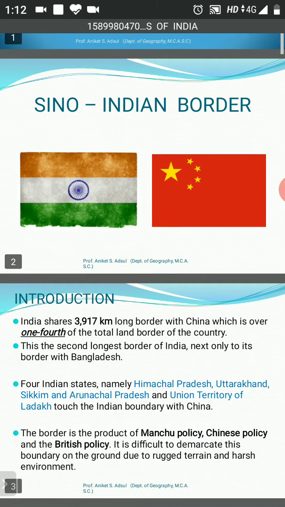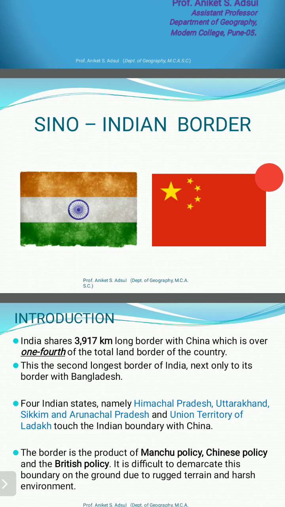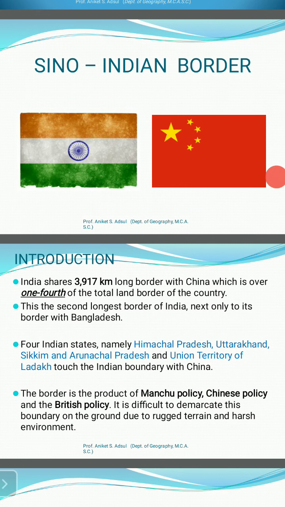The total border length of India with other neighboring countries is 15,200 kilometers, and out of that, 3,917 kilometers of border India shares with China, which is one fourth of the total land boundary of the country. This is almost the second largest border India shares, after Bangladesh.